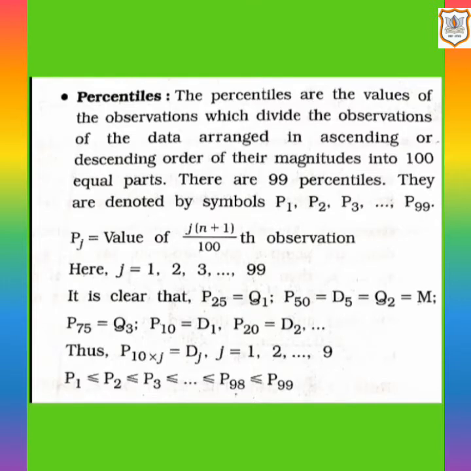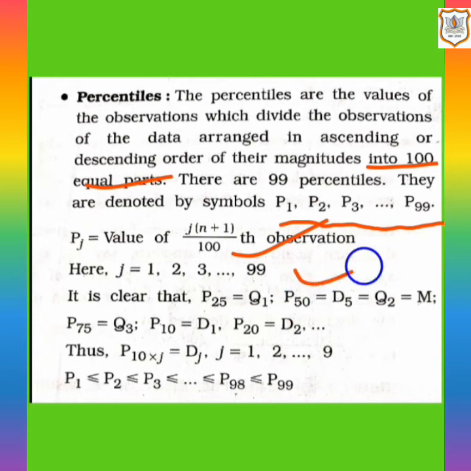Now let's read the meaning of percentile. The percentiles are the values of the observations which divide the observations of the data, arranged in ascending or descending order of their magnitudes, into 100 equal parts. There are 99 percentiles. They are denoted as P1, P2, P3 up to P99. The formula for percentiles is the j(n+1)/100th observation. Why is it divided by 100? Because it is divided into 100 equal parts. Here j can be 1, 2, 3 up to 99.